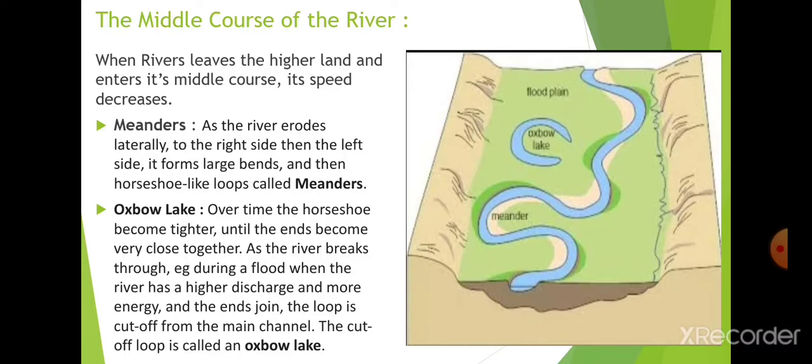Now the river is flowing like that, and it might change after some time. So previously the oxbow lake was a part of the main river, but after the change of its course, it gets separated.